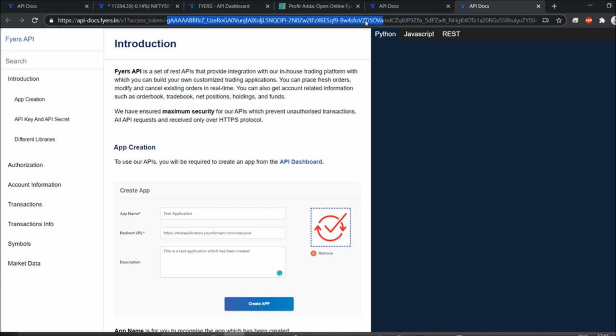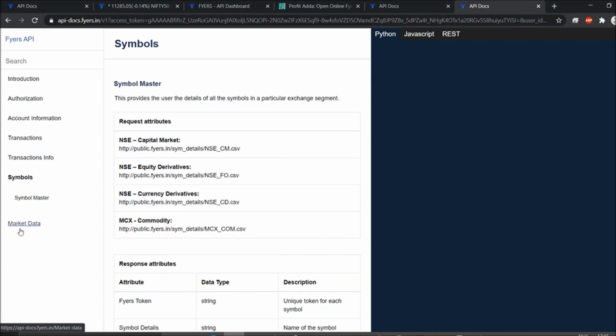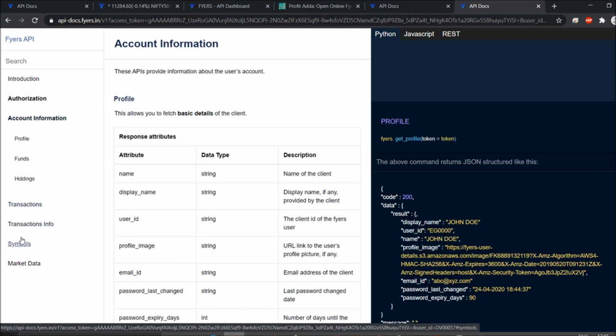Okay, and I must say that each and everything is there, for placing orders and for profile check. It is free of cost, and you can go for the symbol, transactions info, account information, each and everything is there. But one thing that is not available is data. Even I think I didn't see their WebSocket data as well, which in the case of AllyzBlue is free of cost.